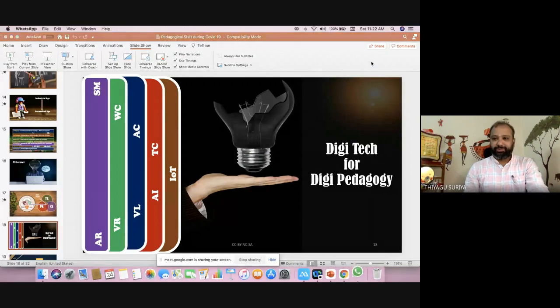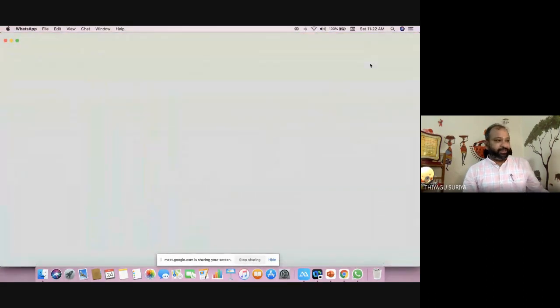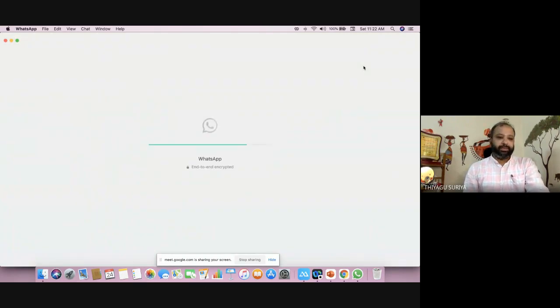Because I'm already sharing on WhatsApp, from there I just copy the link. Sometimes the link may not work, but you can join with the link. It takes a few minutes to open with WhatsApp.